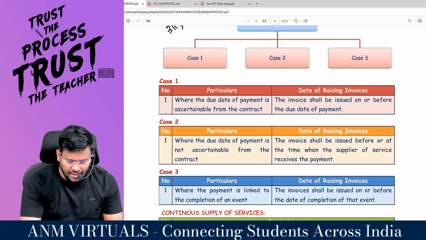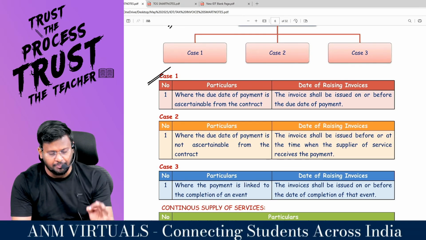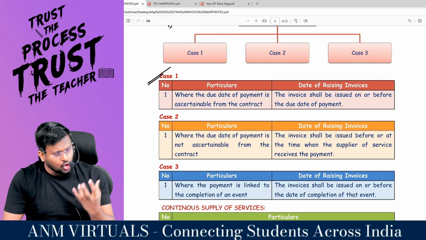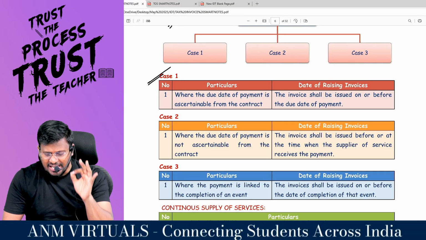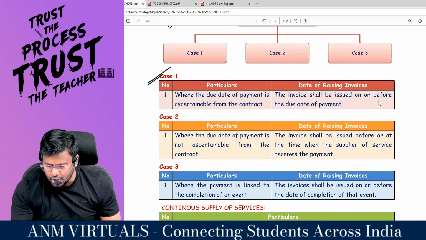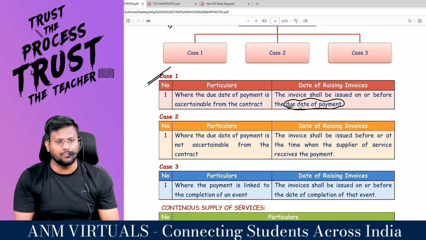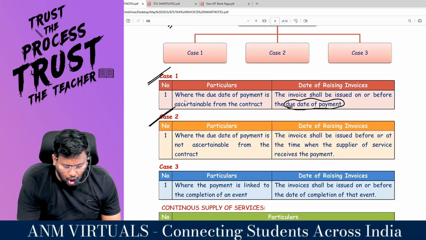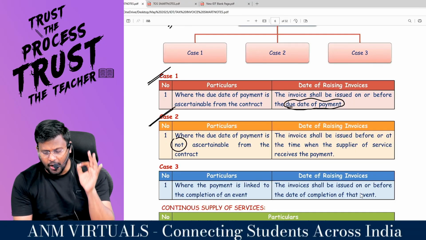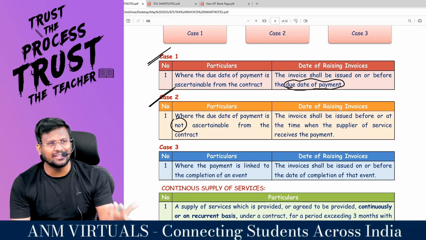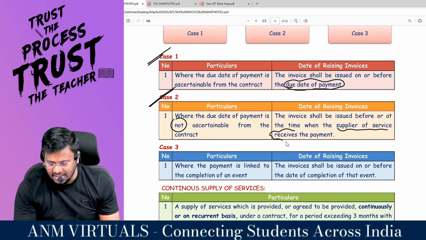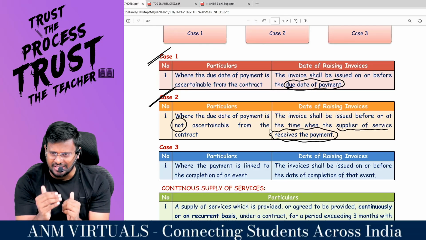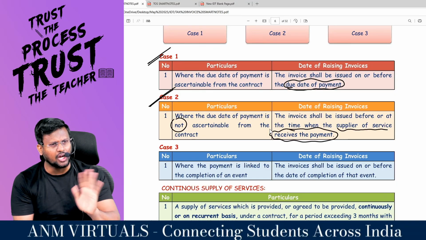Comfortable? Here, my dear lovable students, where the due date of payment is ascertainable from the contract, check that contract. In that contract, if the due date for payment is ascertainable, the invoice shall be issued on or before the due date of payment. Now, where the due date of payment is not ascertainable from the contract, the invoice shall be issued before or at the time when the supplier of service receives the payment. So you have to go and check the contract. Is the due date ascertainable from the contract, or not?